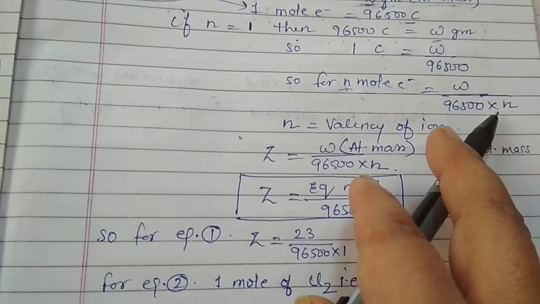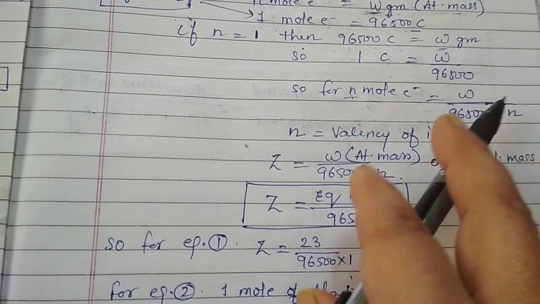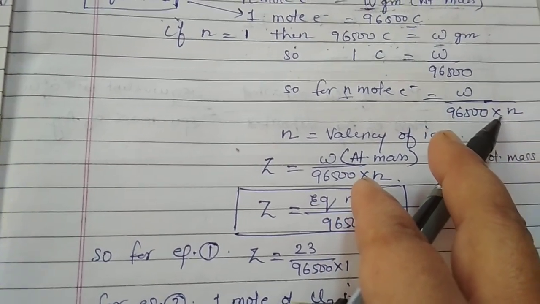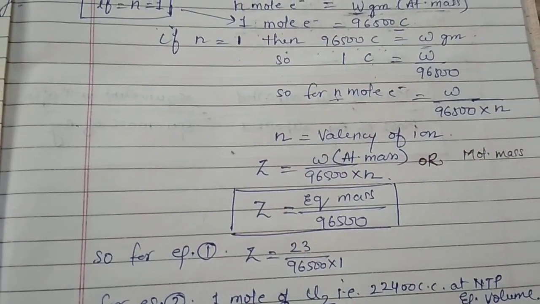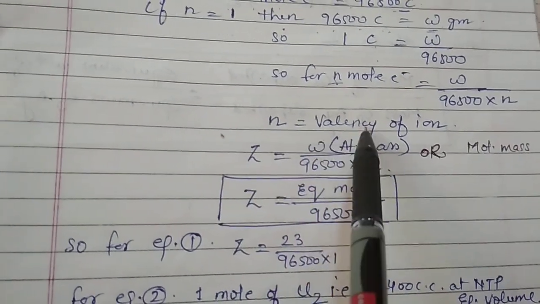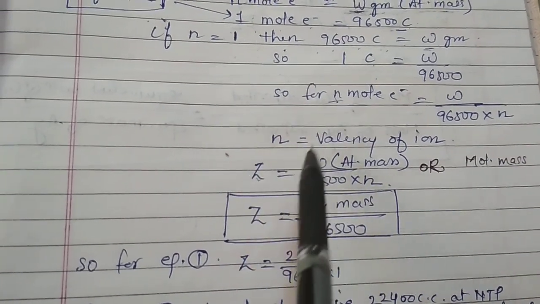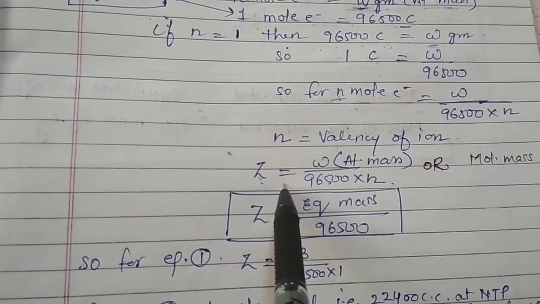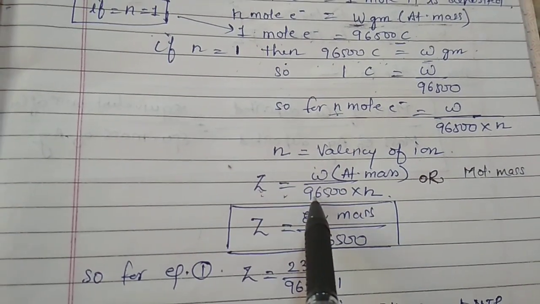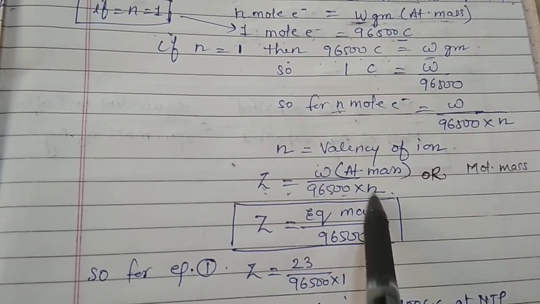If I am talking about sodium ion, it would be 1. For copper ion, it would be 2. For aluminium ion, it would be 3. So accordingly, we will place the value. So n is equal to the valency of the particular ion. So the formula derived is Z is equal to W upon 96500 into n.